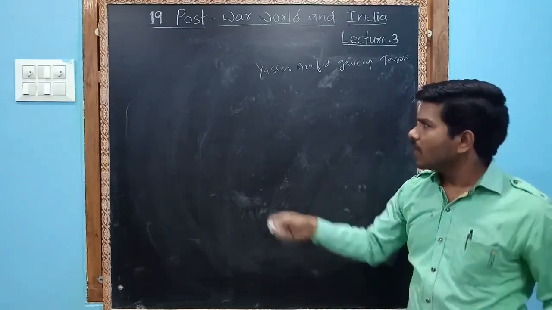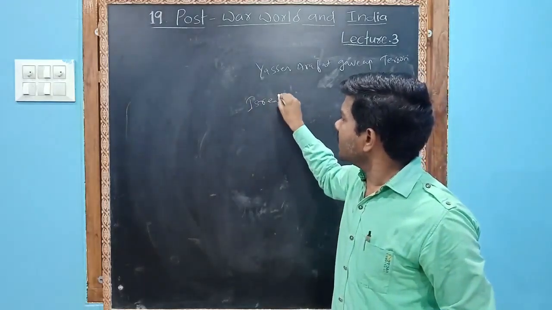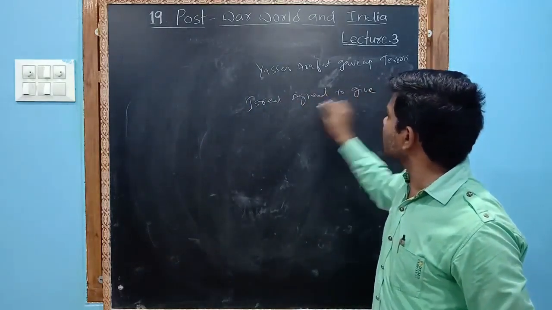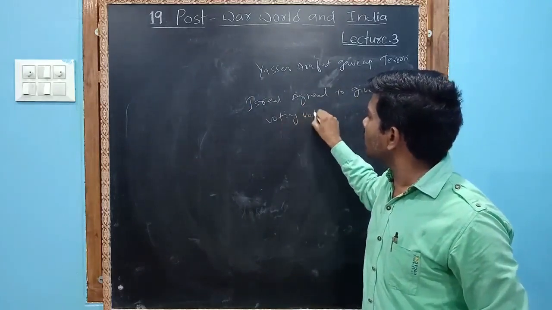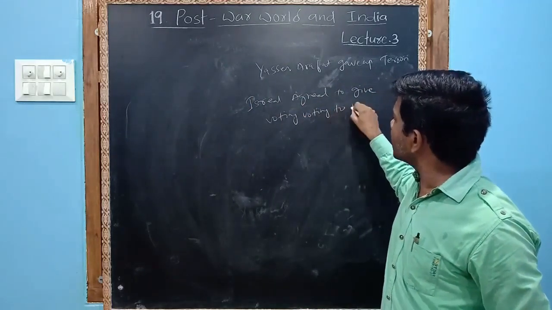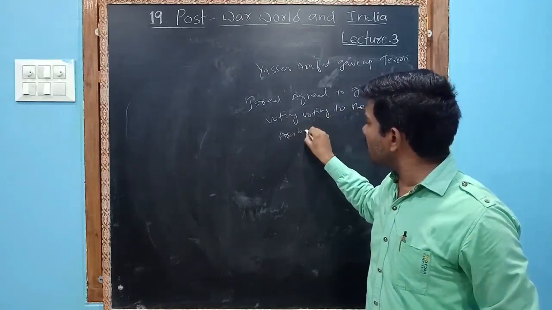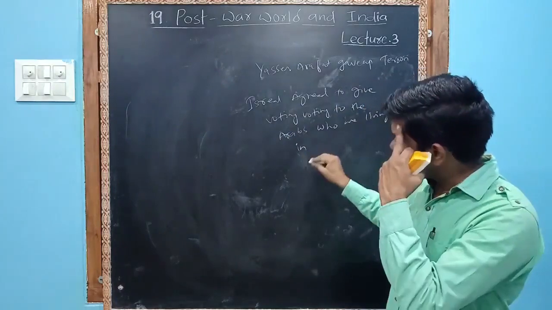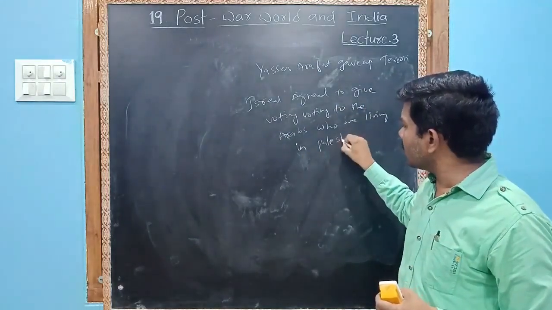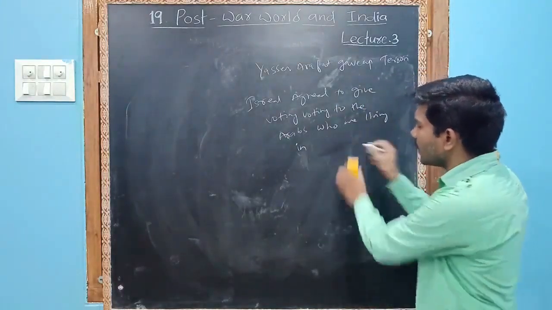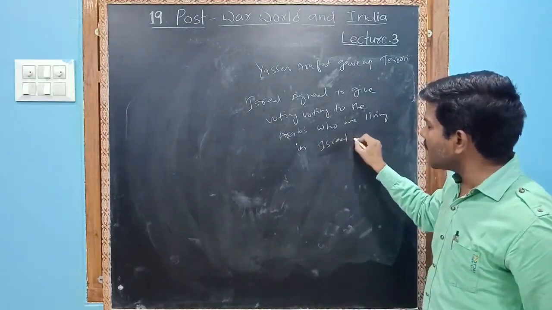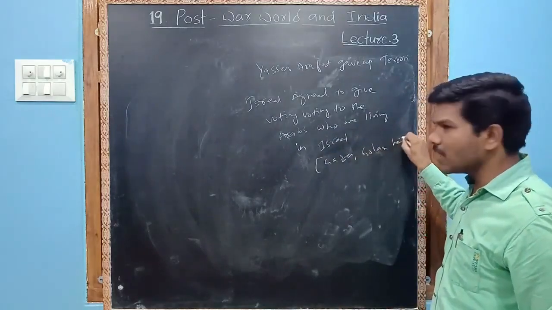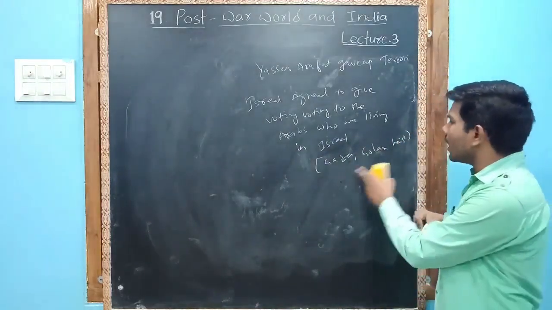Israel finally agreed to give voting rights to the Arabs who are living in Israel's area, especially Gaza and Golan Heights.